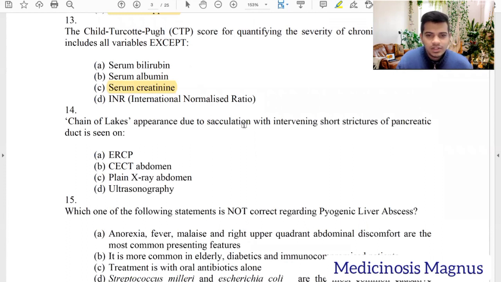Chain of lakes appearance due to dilatation with intervening short stretches of pancreatic duct is seen in? So chain of lakes is usually seen in chronic pancreatitis, and these findings are all commonly observed in ERCP.